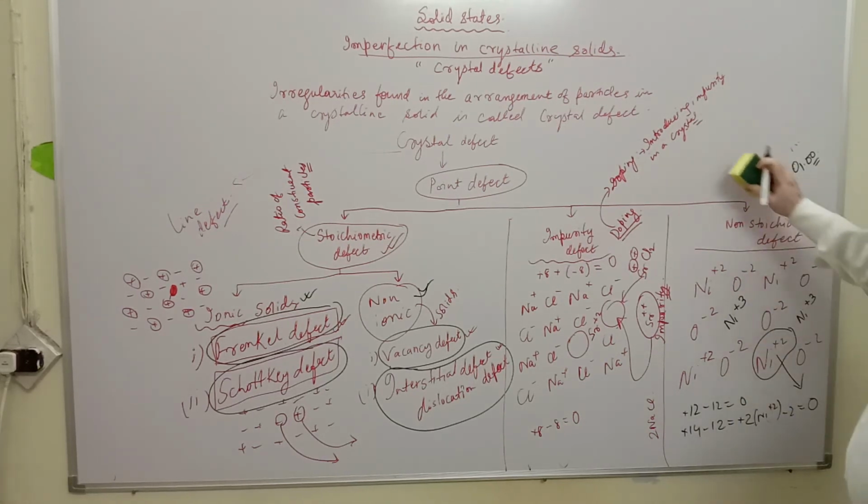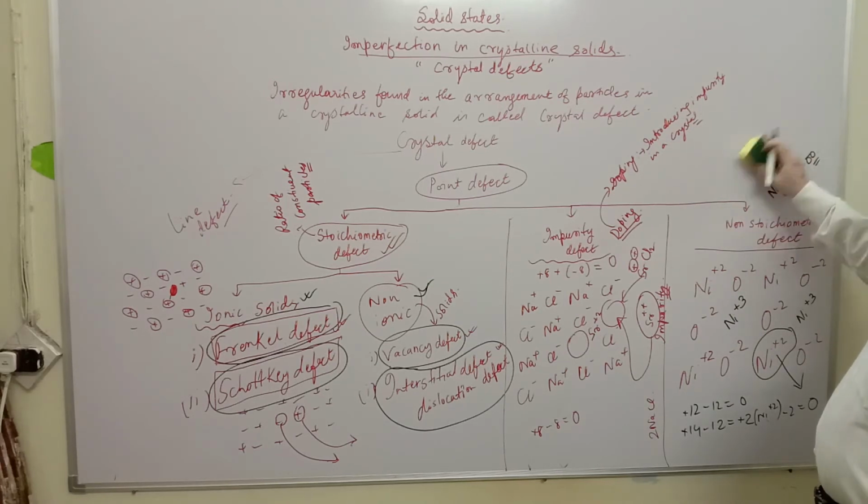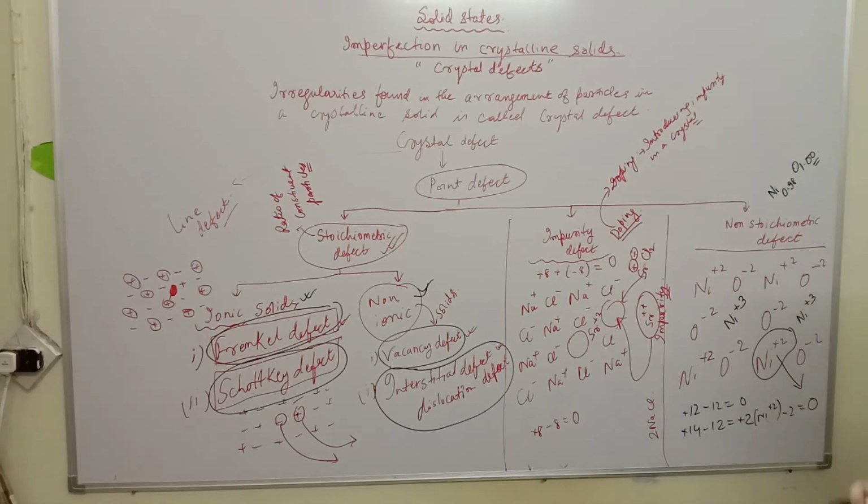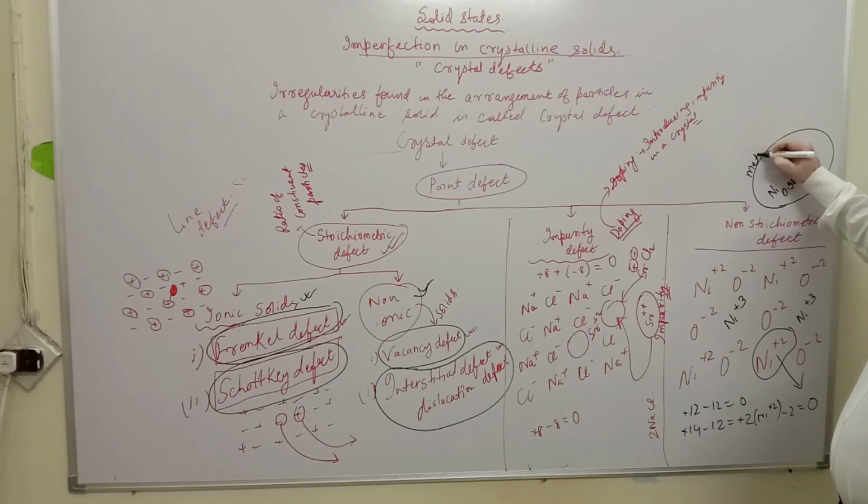Is the metal becoming excess or the metal becoming lesser? In this case we see that metal is becoming lesser. So this kind of defect will be called a metal deficiency non-stoichiometric defect.